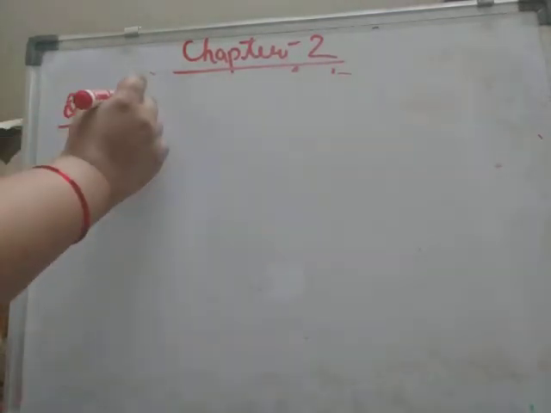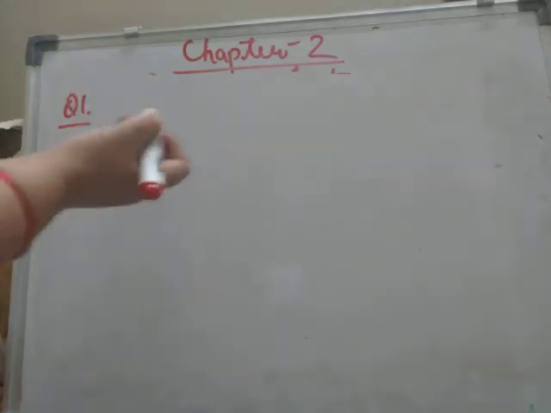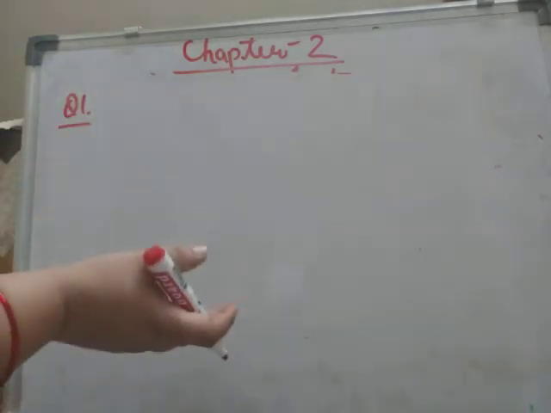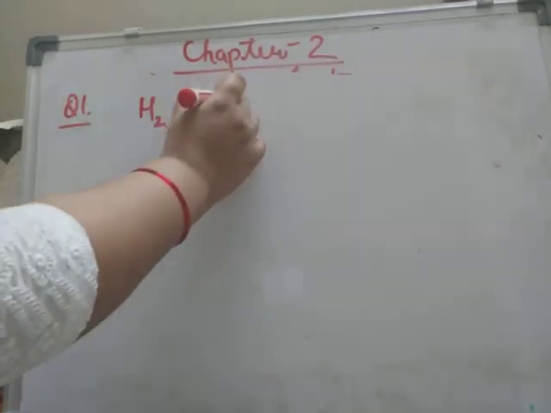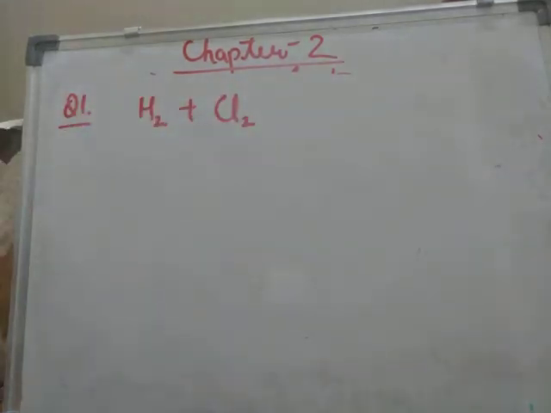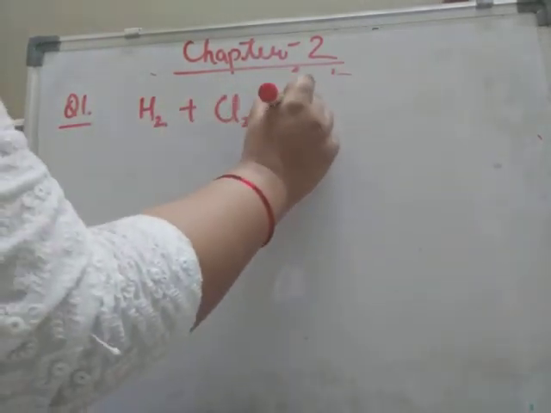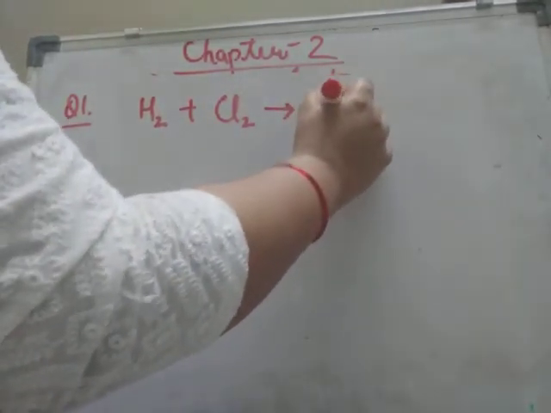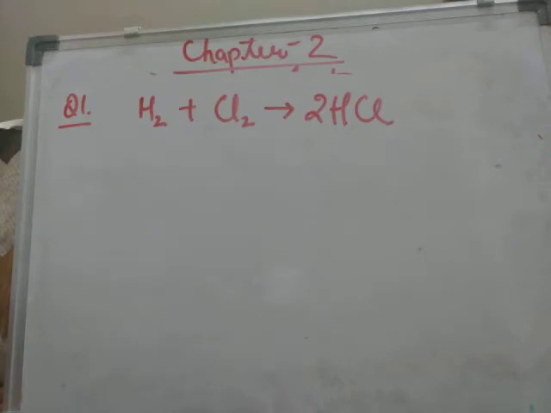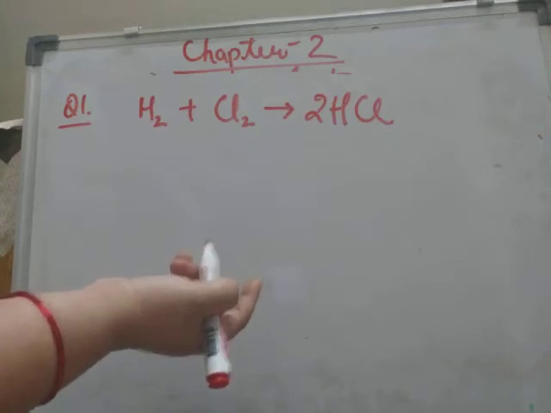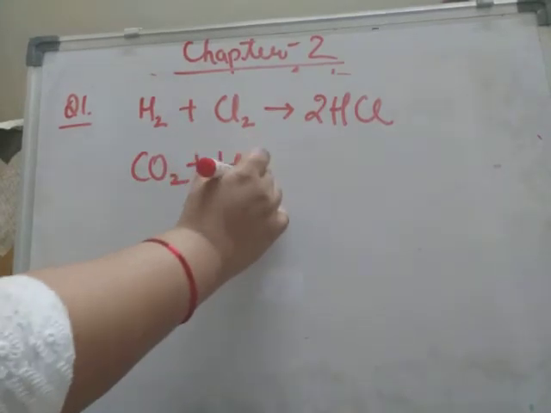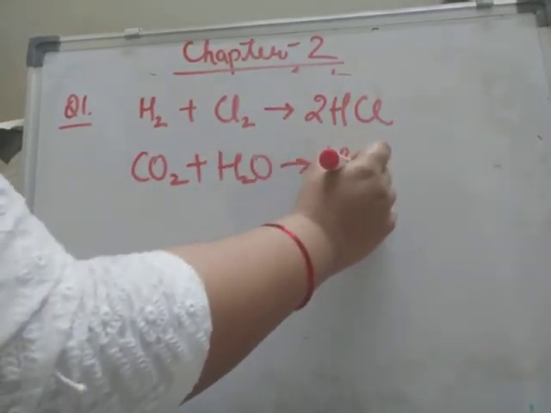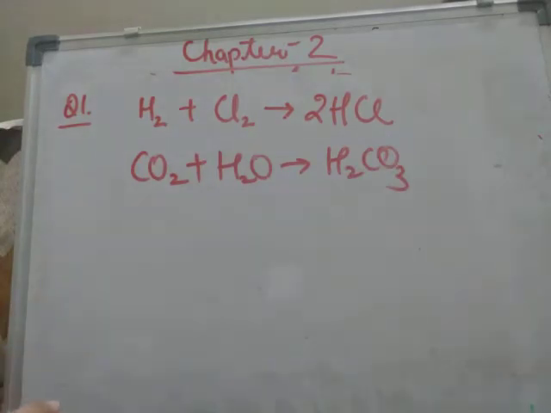Suppose you have been given that a neutral gas is combining with a gas which is greenish yellow in color. What will be the product formed? Write the whole equation. Suppose two compounds are formed and upon combination they will form a weak acid. It means one compound is carbon dioxide, the other one is water. They will combine to form H2CO3, which is a weak acid, carbonic acid.